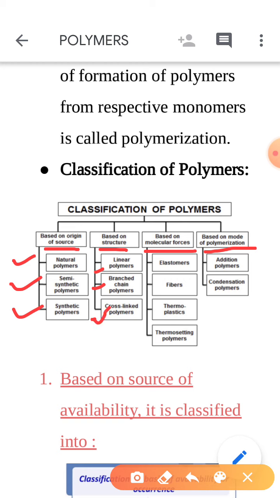Similarly, on the basis of forces between the molecules or monomers in them, the polymers are classified into elastomers, fibers, thermoplastic and thermosetting. And the last one is the mode of polymerization, means the mechanism involved in them. The polymers are classified into addition and condensation polymers.